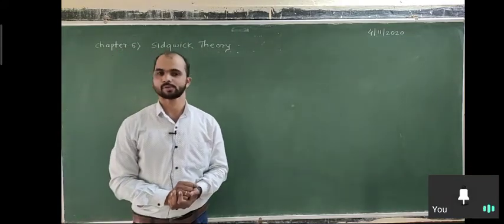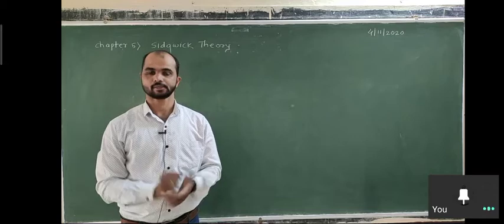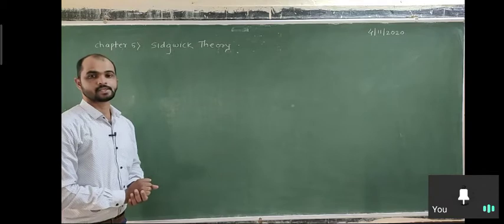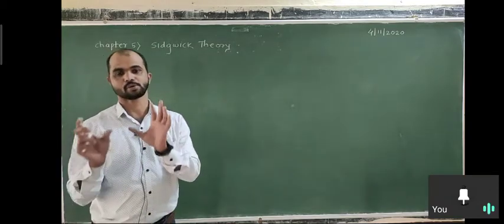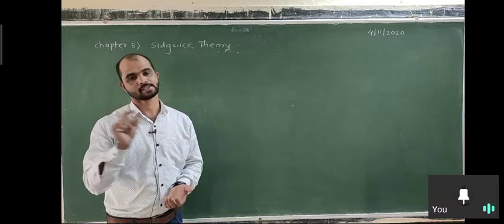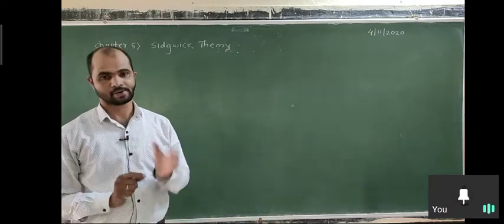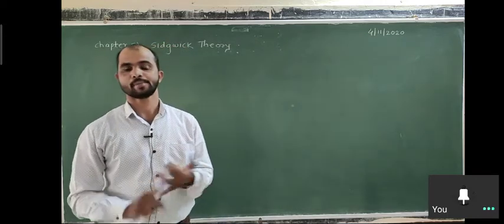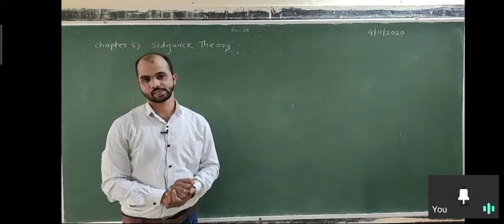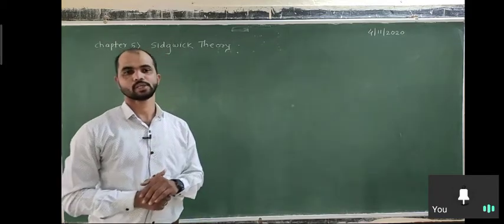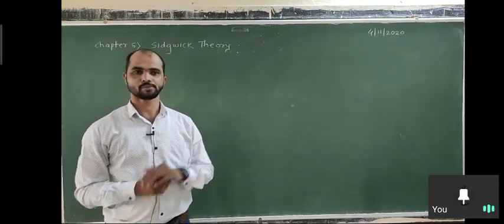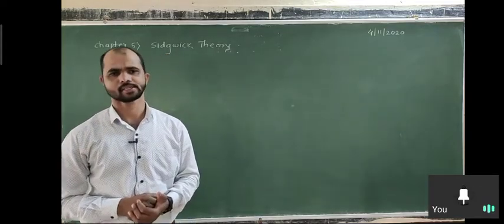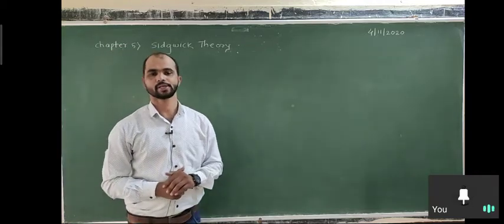have two types of valency, primary valency and secondary valency. According to Werner's theory, coordination complexes have two types of valencies. Primary valency is ionizable, secondary valency is non-ionizable. Primary valency is related to the oxidation number, secondary valency is related to the coordination number. Primary valency is mostly non-directional, but secondary valency is directional according to Werner's assumptions.